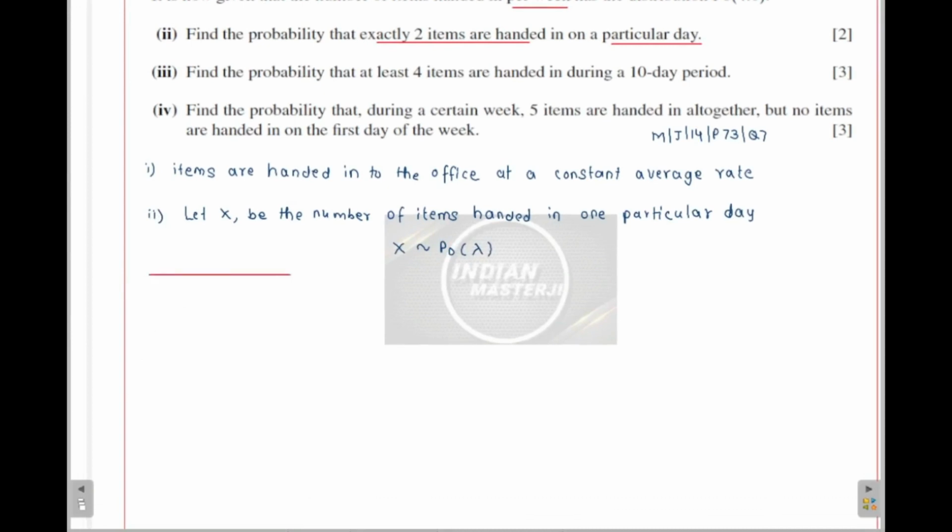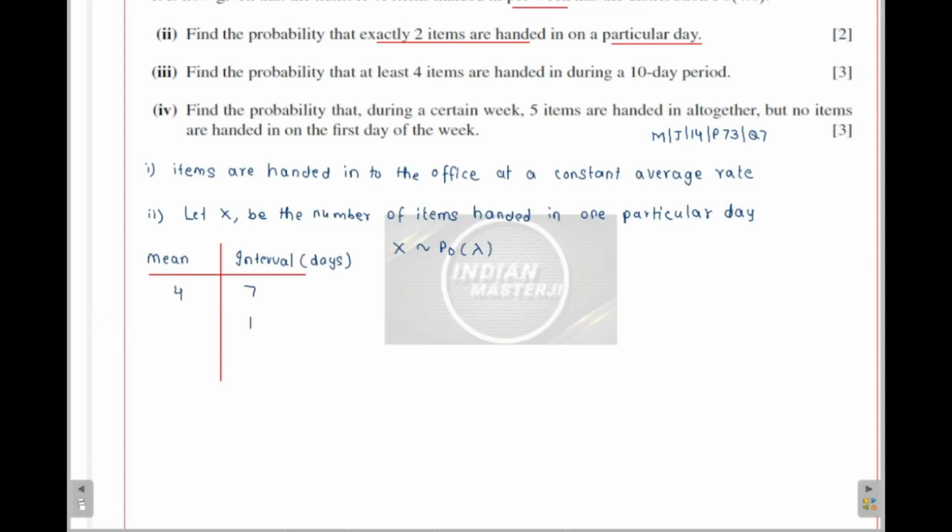Let me make a small table here. So here interval I'll write in terms of days, and here we'll write down the mean number of items handed. Okay, so they said for 7 days the mean number of items handed to the office was 4.